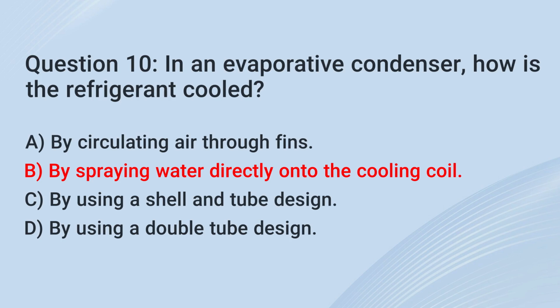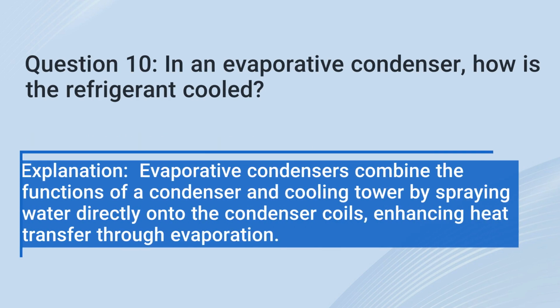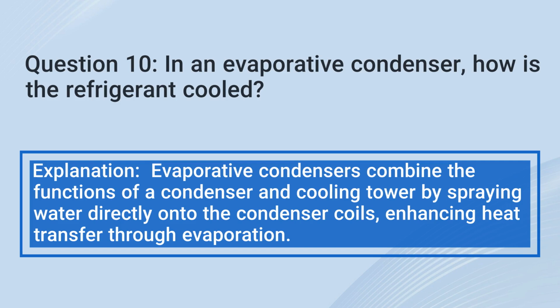The correct answer is B. By spraying water directly onto the cooling coil. Explanation: evaporative condensers combine the functions of a condenser and cooling tower by spraying water directly onto the condenser coils, enhancing heat transfer through evaporation.